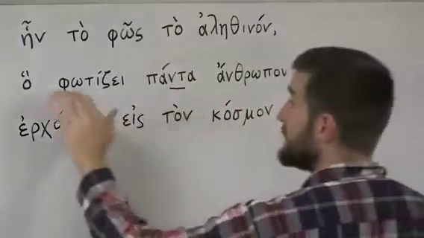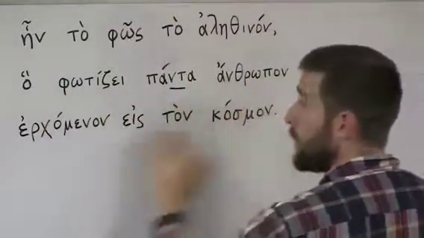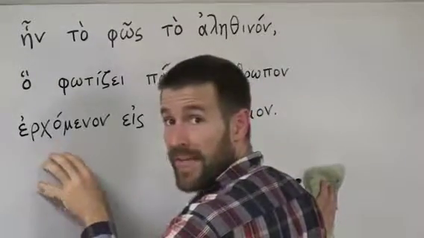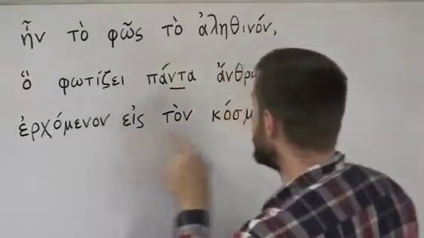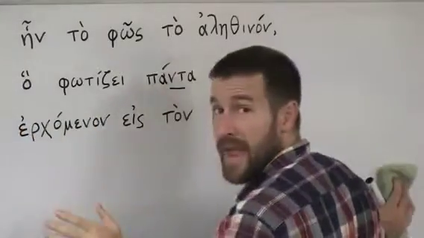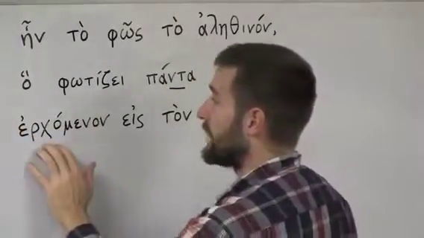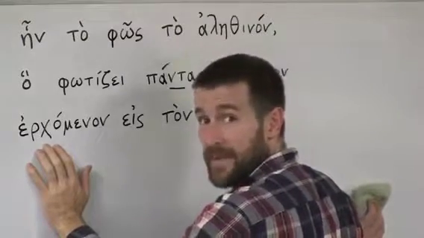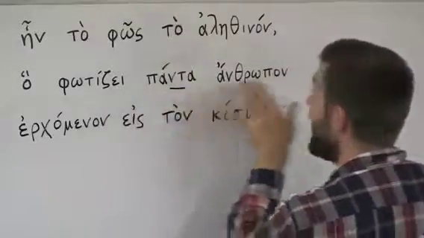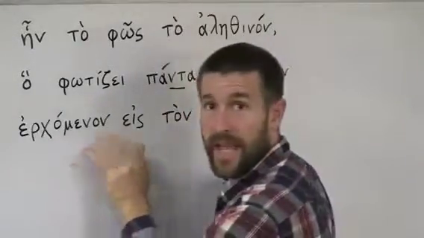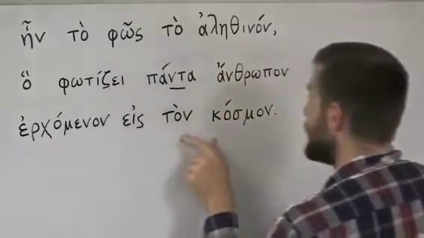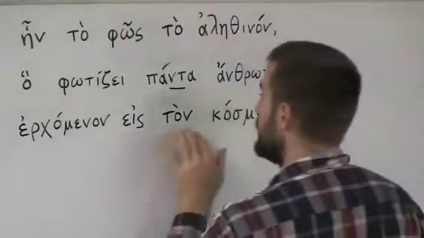And what this means when it says ophotizi panda anthropon erchomenon, it means every man which cometh, or that is coming, that cometh, eis ton kosmon, into the world. Because that was the true light, which lighteth every man that cometh into the world. So this erchomenon means that cometh, or that comes, okay? So, panda anthropon erchomenon, every man coming, or that comes, or that cometh, eis ton kosmon, into the world.